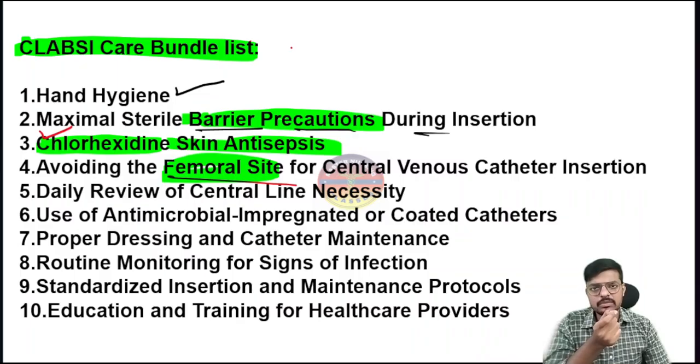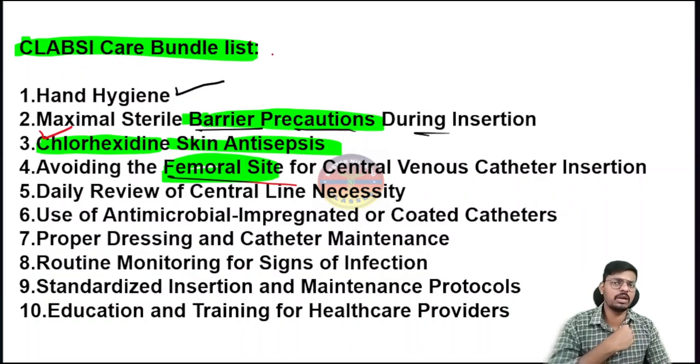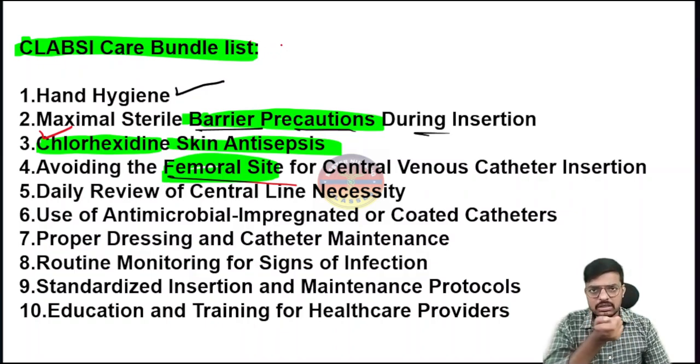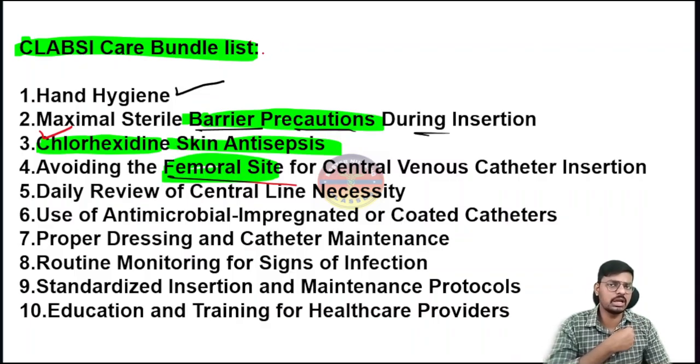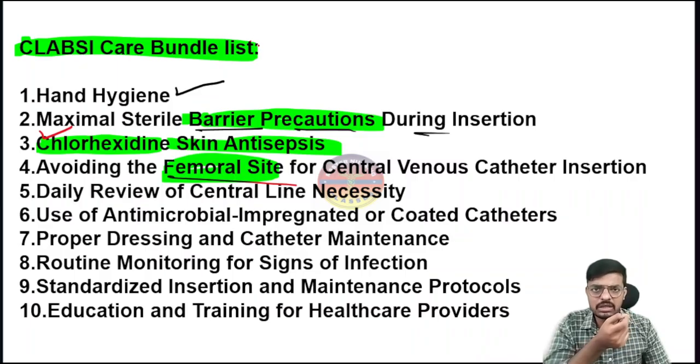One more question will come in the emergency: which one do we have to avoid? In the emergency, the subclavian one we have to avoid, because if you are inserting it in a hurry, there is a chance of lung injury, so the chance of getting a pneumothorax is there. So for infection prevention, you have to avoid the femoral one, and in the emergency you have to avoid the subclavian one. So the best in the emergency is the internal jugular one, very important.